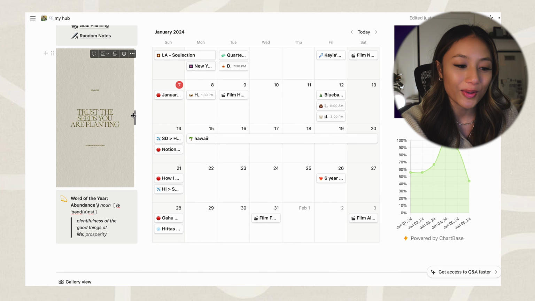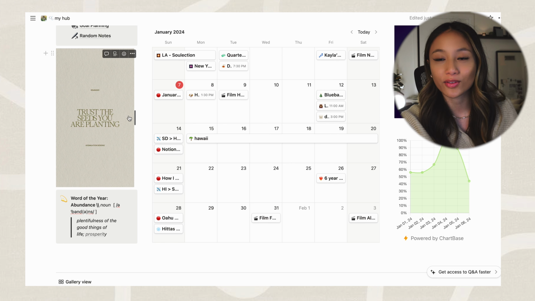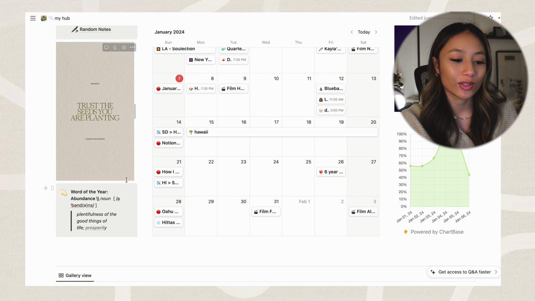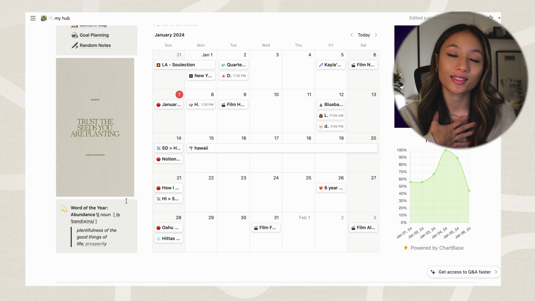I have just a little quote here to remind myself to trust the seeds you're planting, but you can change that to whatever visual you like. And then I also have my word of the year here at the very bottom. So this year, my word is abundant. So knowing that my life is abundant, I am not lacking, I have everything I need plus more.